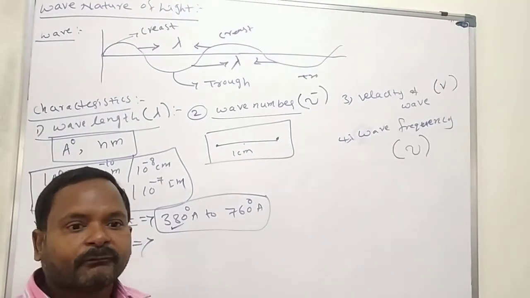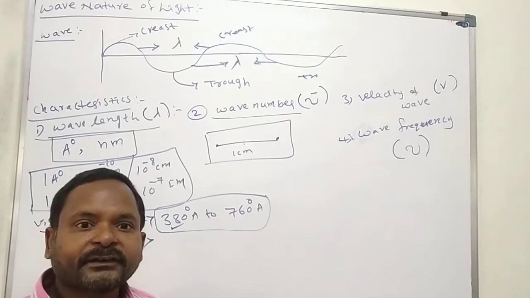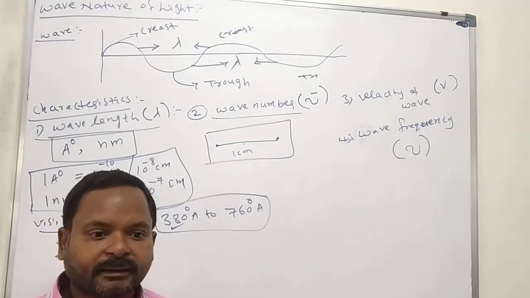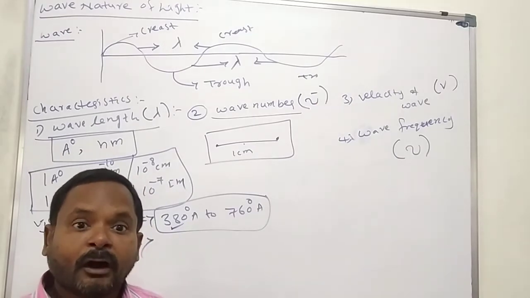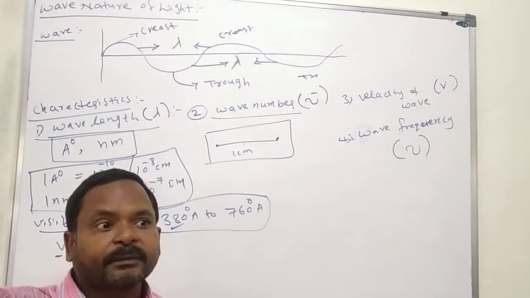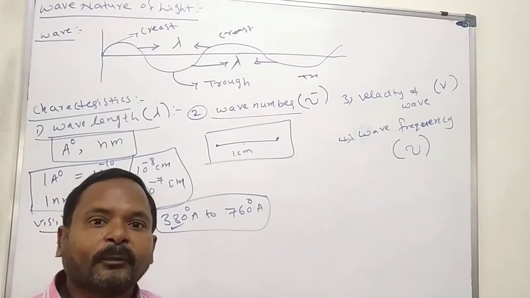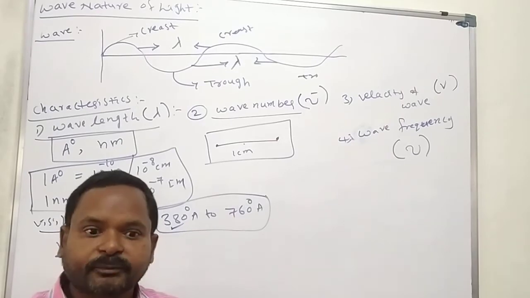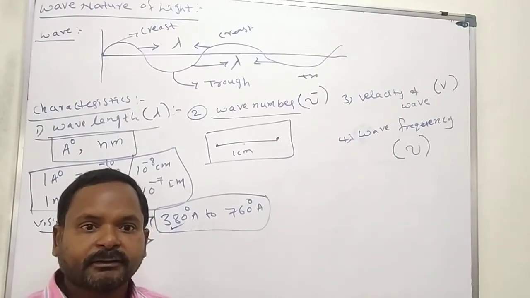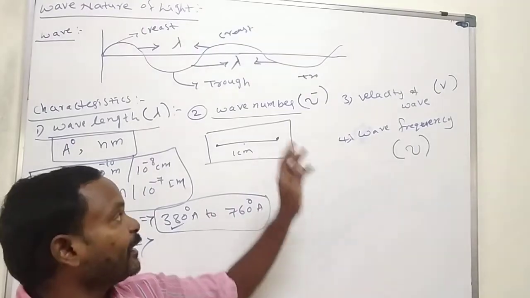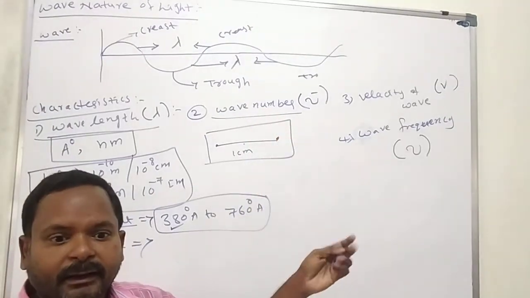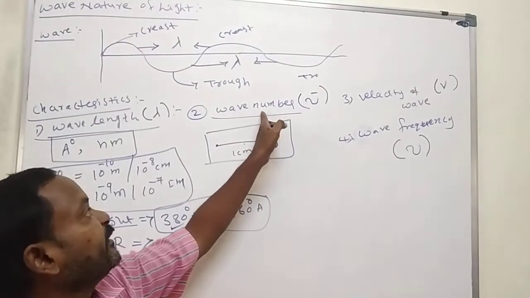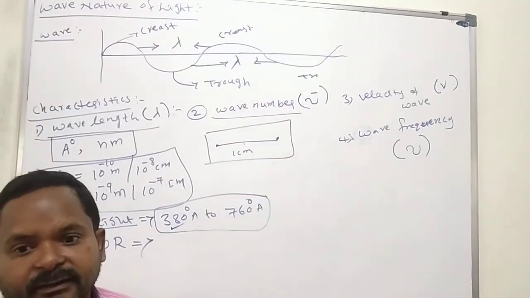Suppose, for example, there is one classroom. How many students are present in this classroom? 20, 30, 40, that is fixed. How many students are present in a college? It may be 400 or 500. How many people are present in Muddai Vihar, for example, only Muddai Vihar people, not others. Wave number means a particular area. The number of waves present in a 1 centimeter area we call the wave number.